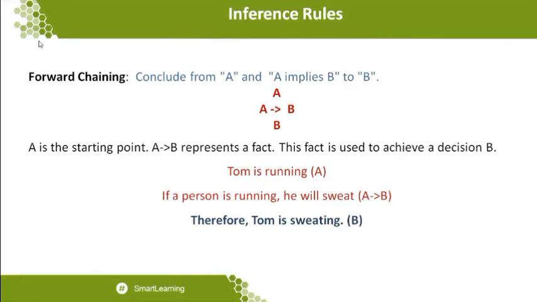So what I want to conclude is that person of X is running here. Who is the person X? I want to conclude that Tom is also a person, because only then can I match this particular statement. That's why it is written very clearly here: if a person is running, he will sweat. But on the system side, how can the system know that the person and Tom are the same? There should be some connectivity made between Tom and the person, because the system cannot know who is Tom and who is a person. It will think the person is some X and Tom is a Y.